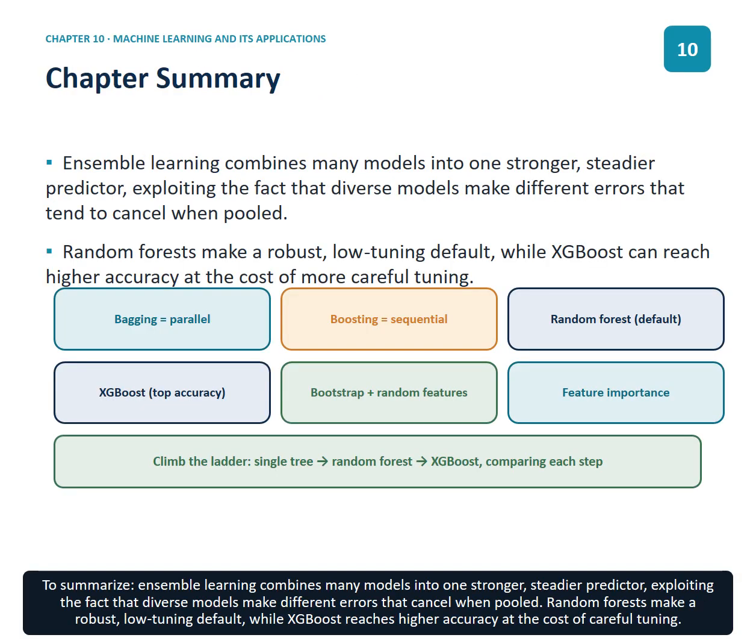To summarize, ensemble learning combines many models into one stronger, steadier predictor, exploiting the fact that diverse models make different errors that cancel when pooled. Random forests make a robust, low-tuning default, while XGBoost reaches higher accuracy at the cost of careful tuning.